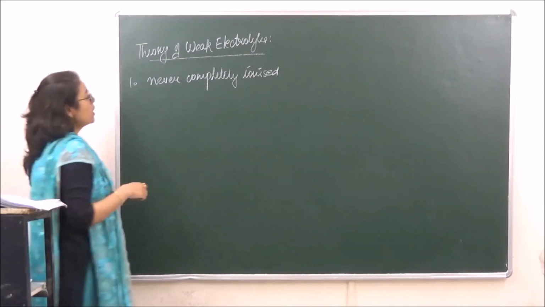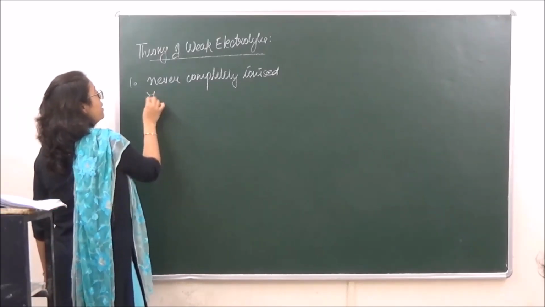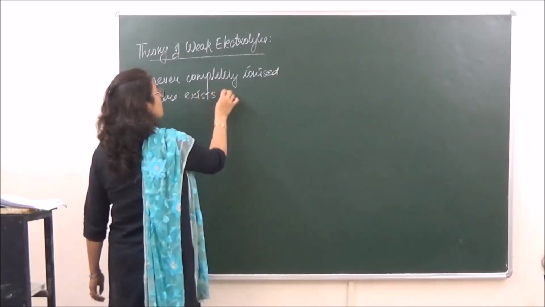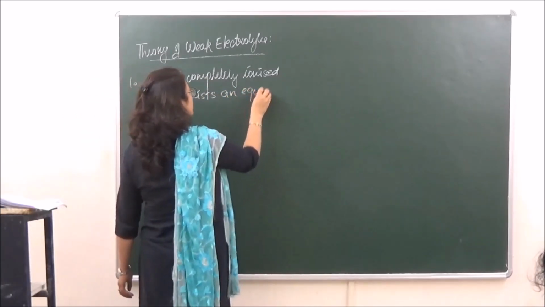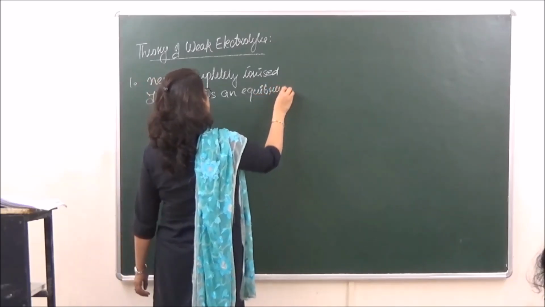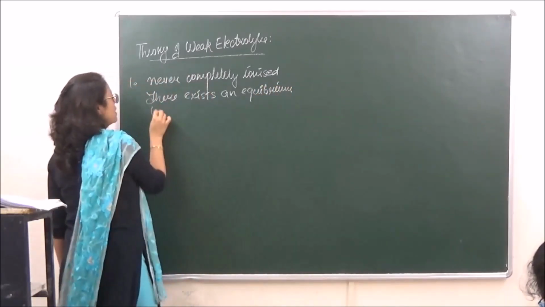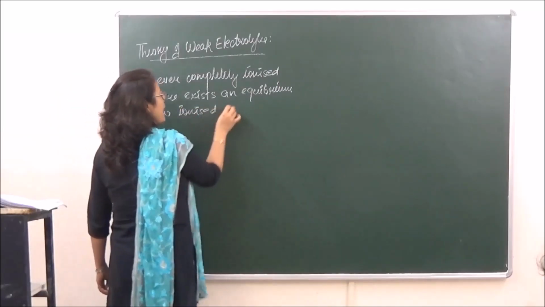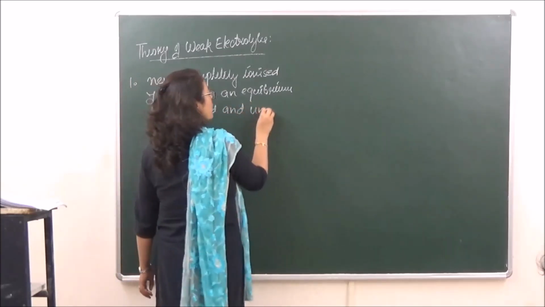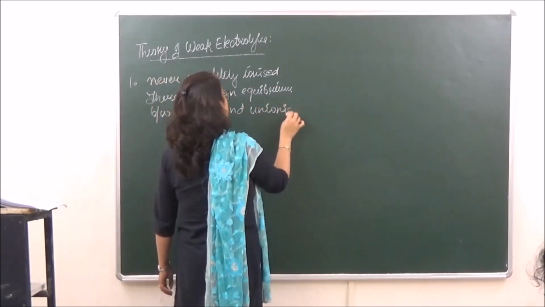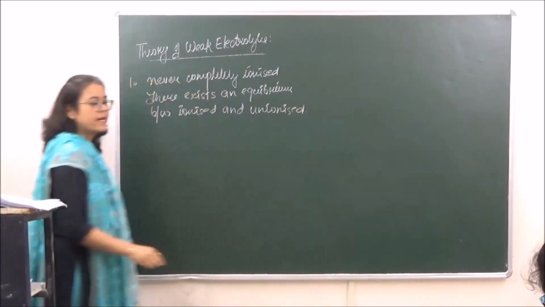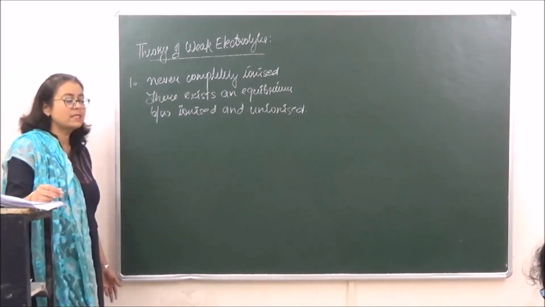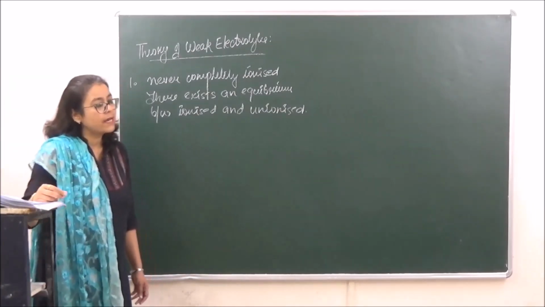Okay, so because they are not completely ionized, there exists an equilibrium between ionized and unionized particles. Because when we are saying it is not completely ionized, there should be certain molecules which are ionized and certain which remain in the solution unionized.